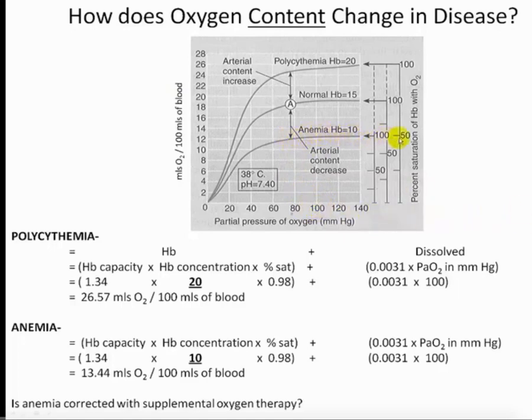But if we extend this curve out, we could just see that really overall, we've hit the plateau. And we would certainly go from 98% saturation to 100% saturation. But you can see by the plateau of this curve, overall our content is not significantly going to change. So again, what anemic patients have, it's not simply an issue, whereas emphysema or airway resistance would be that their PaO2 is depressed. In this case, anemia, they have a normal PaO2. The hemoglobin that they do have is being saturated. But again, the problem is they just have significantly less hemoglobin in this specific example.